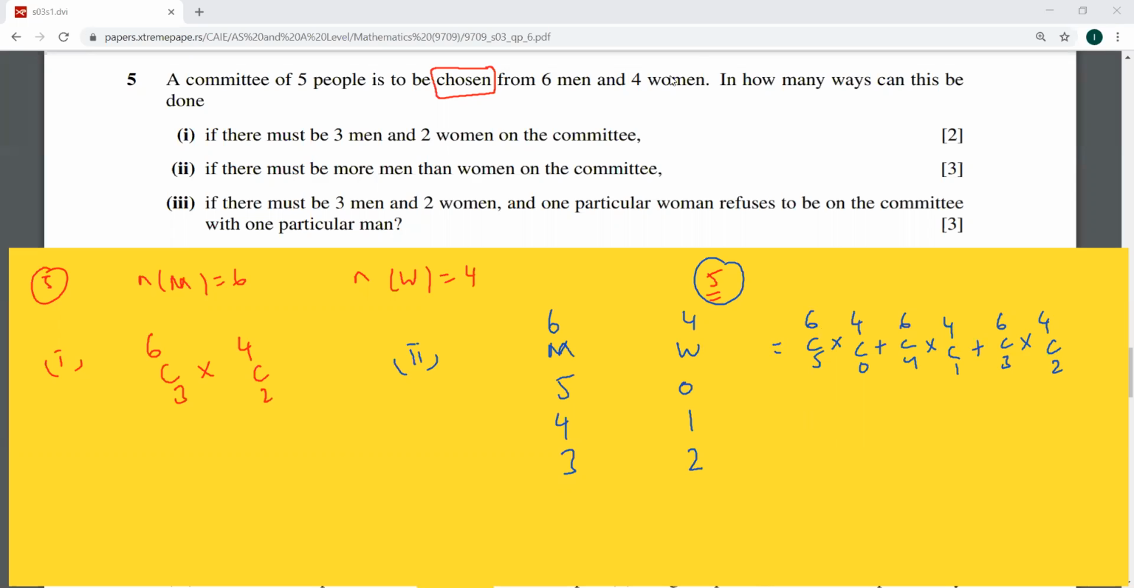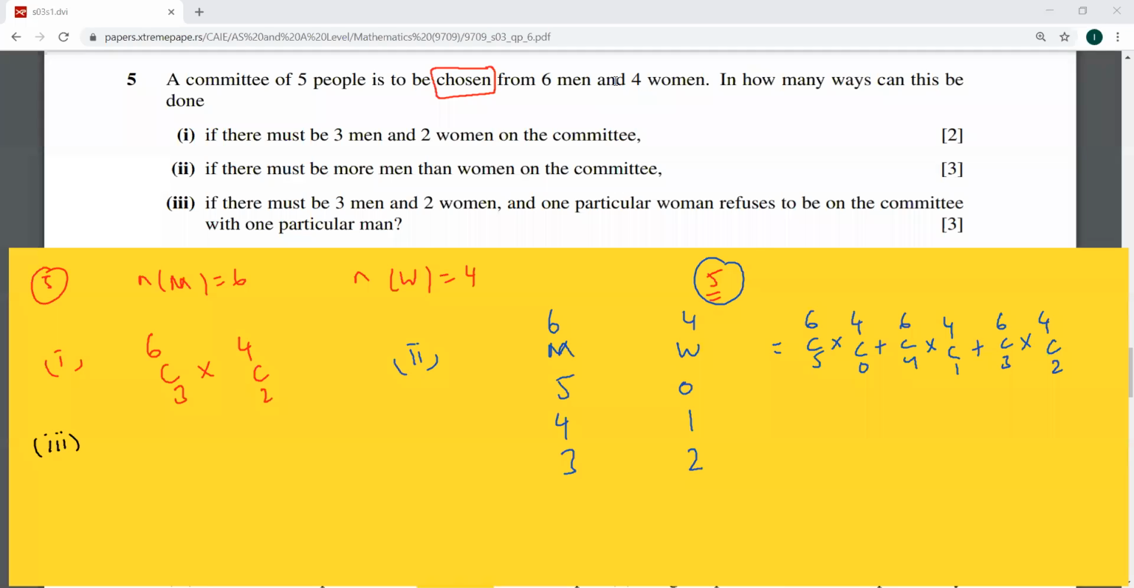And then we move to the third part of this question, the last part, which is if there must be 3 men and 2 women, and one particular woman refuses to be on the committee with one particular man. Oh, now we have to have 3 men and 2 women, and there is some problem with 2 of them. So that woman says that she will not be the member of the committee if that certain person is there.